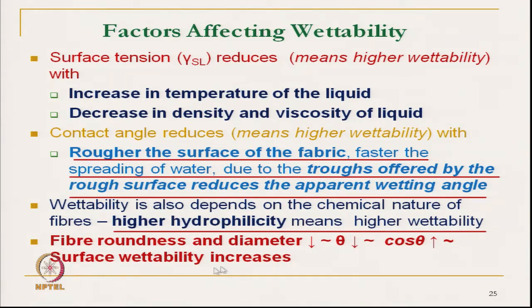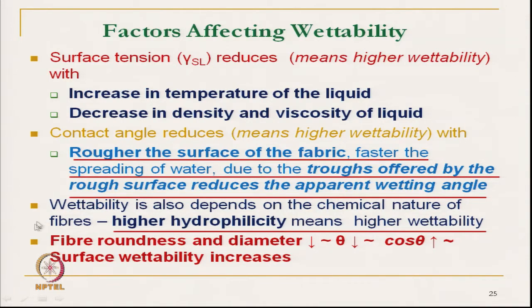Fiber roundness and diameter. If we reduce the roundness or reduce the diameter, the apparent contact angle or apparent wetting angle will reduce. So, a round fiber, circular fiber, will have a higher wetting angle, which means it will not wet properly.